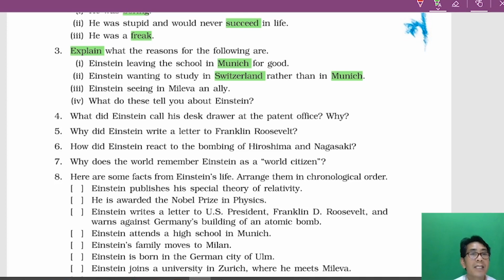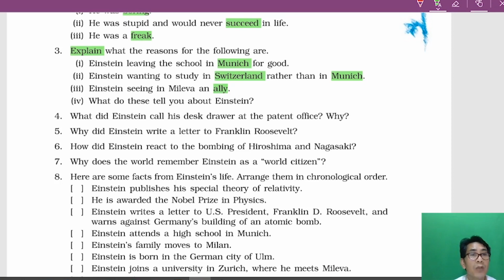Einstein saying in Mileva an alliance. Ally means friendship, I told you. They became friends. They shared a common interest. That is, they were both totally against, what is that word, the word we use for people who hate art and literature like this. They were totally against this type of people. So this is the friendship.